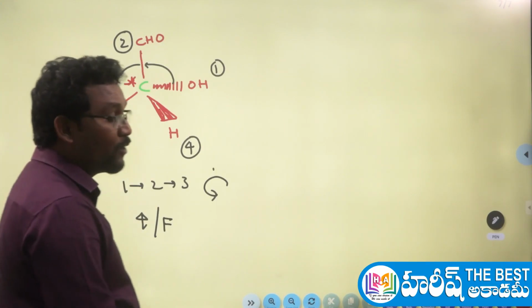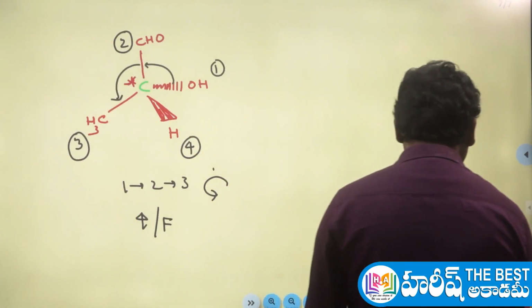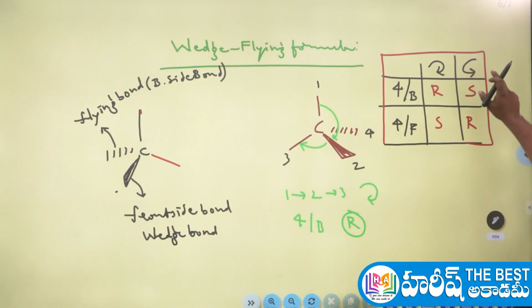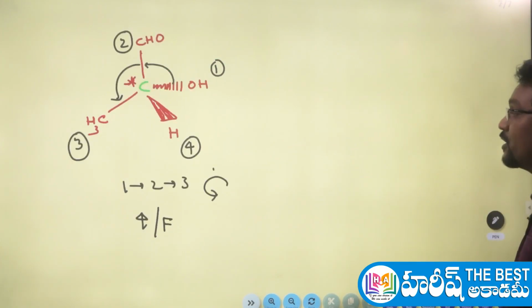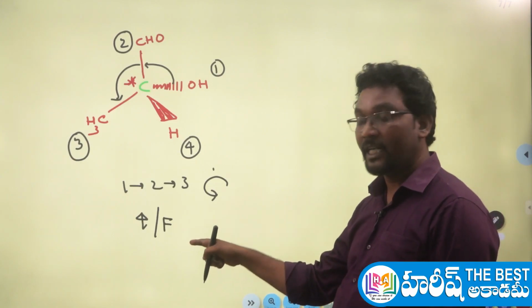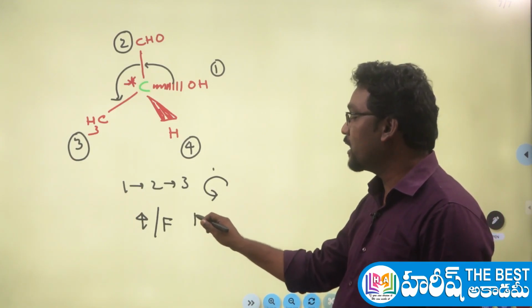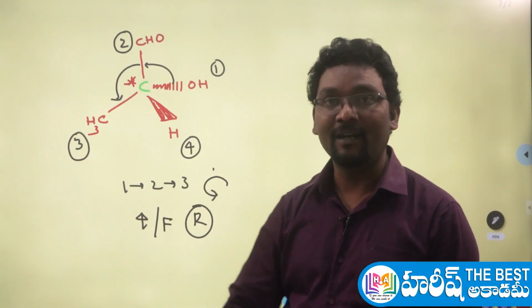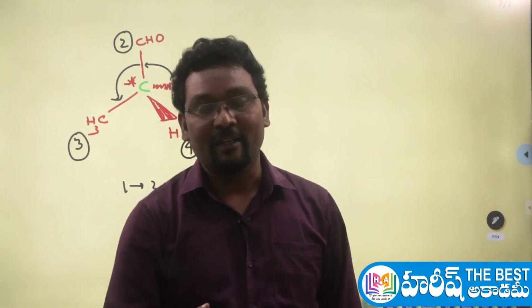So if the 4th priority group is on the front side bond, as I told you, the clockwise rotation is S, and the anti-clockwise rotation is R here. Now let's check that. The 4th priority group is on the front side bond, and the rotation is anti-clockwise, so you can say it has an R configuration. The chiral carbon has the R configuration. Easy now.